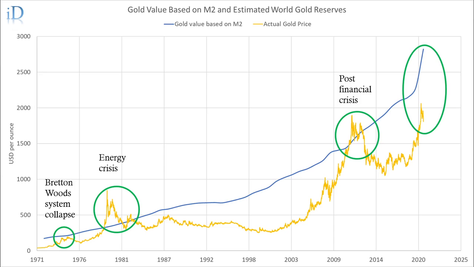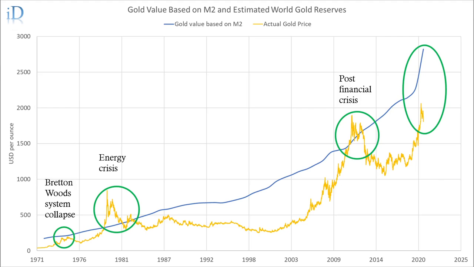So this is the graph with both gold value based on M2 in blue color and actual gold price in yellow color on the same vertical axis. As we can see, the majority of the actual gold price is below the gold value based on M2, and there are only two time periods where it is exceeded.